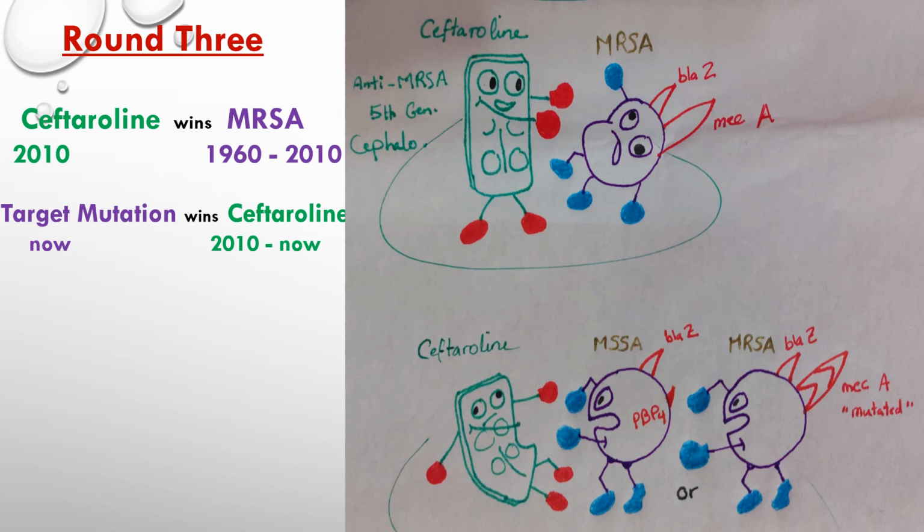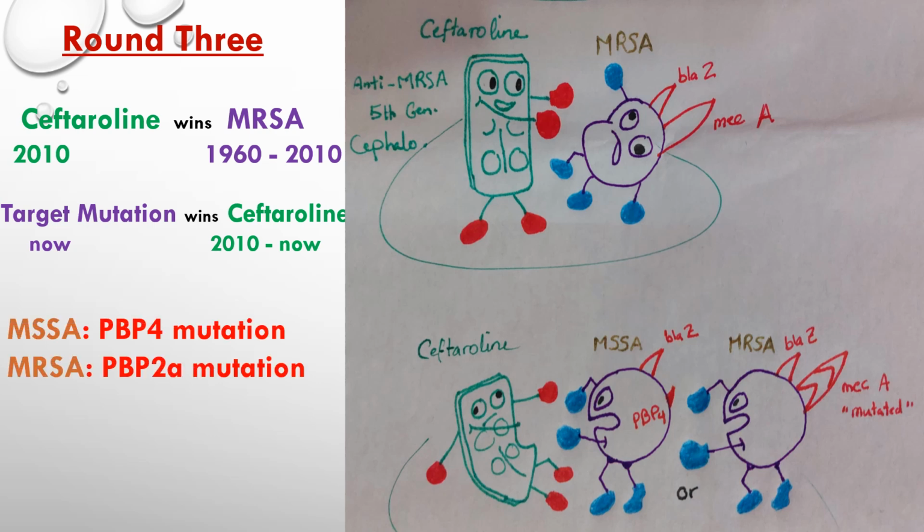And if it is MSSA without a mecA gene, it could point mutate its penicillin binding protein 4. And although it was thought that penicillin binding protein 4 is not important in Staph aureus, recent studies show that mutation in penicillin binding protein 4 made Staph aureus very resistant to beta lactams, especially the 5th generation. This is the end of this fight until now, and see you in the next lectures.